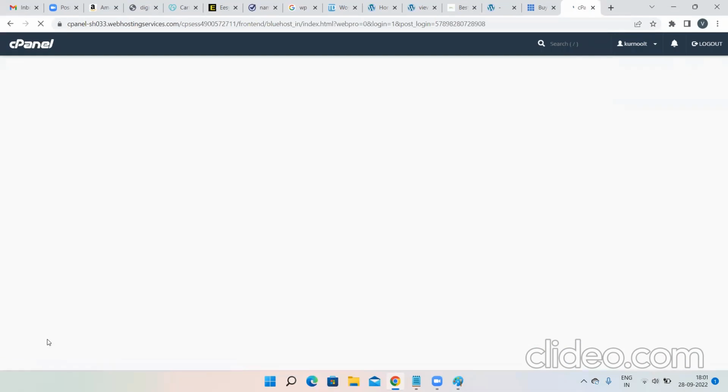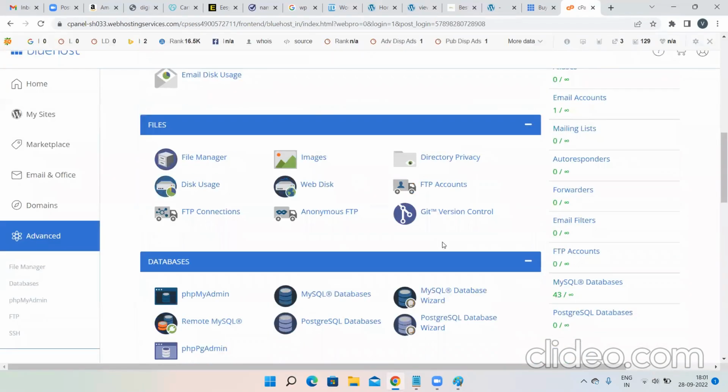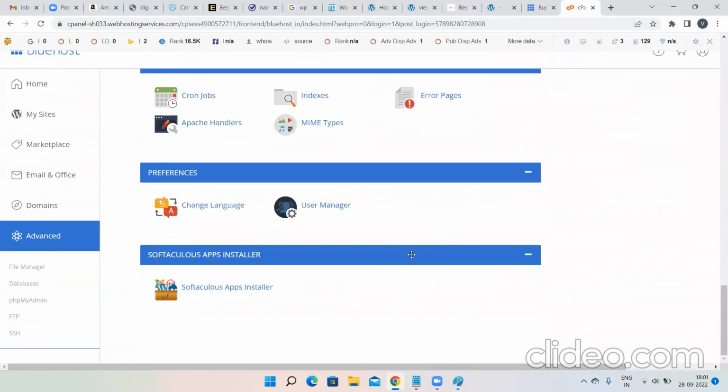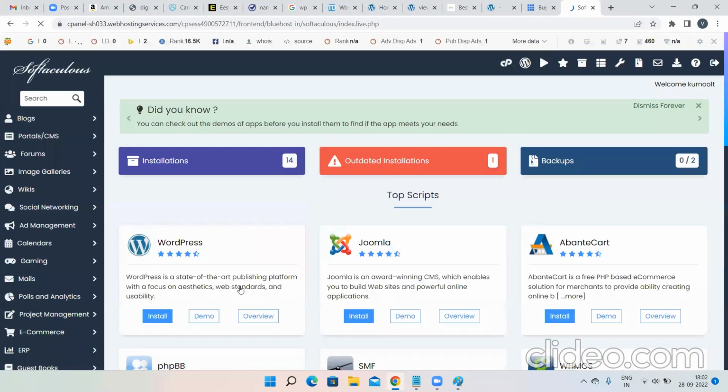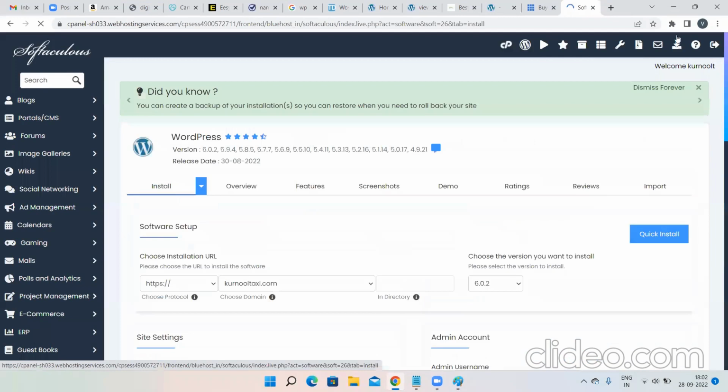Click on advanced. Once you click on advanced, don't do anything over here. Just go to the bottom and here you will find Apps Installer. Click on Apps Installer, and under it there is something called WordPress. You also want to create a WordPress website, so click on the install button.